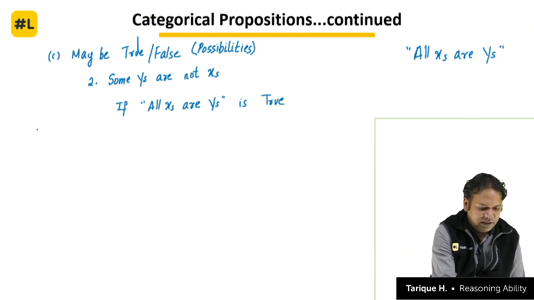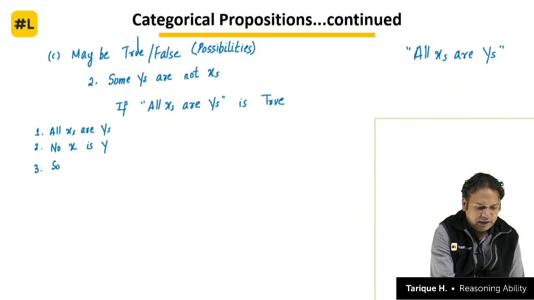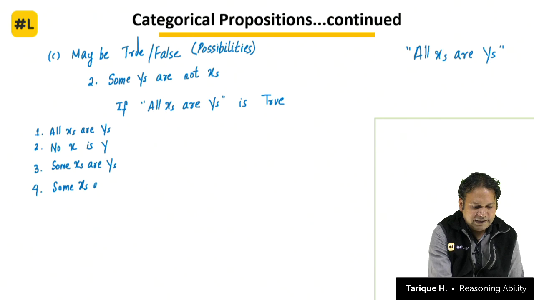Let me write down these statements here. First of all, there are total of 8 statements. All x's are y's, no x is y. Third one becomes some x's are y's, fourth becomes some x's are not y. These are the 4 statements from x to y, and same 4 statements we will have from y to x also.